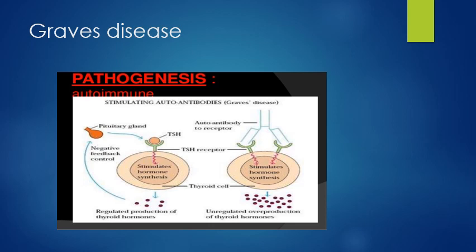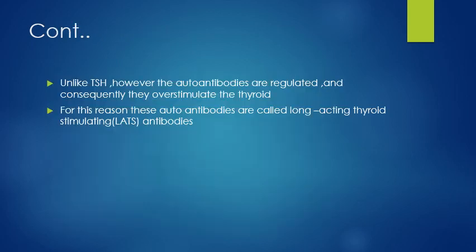This leads to the autoimmune disease called Graves' disease. Unlike TSH, however, autoantibodies are not regulated and consequently they overstimulate the thyroid. For this reason, these autoantibodies are called long-acting thyroid stimulating antibodies.